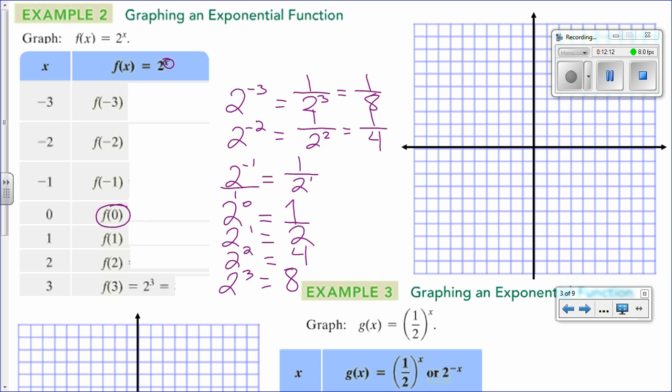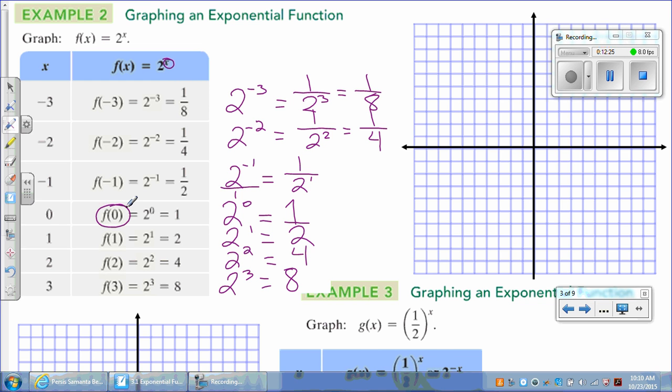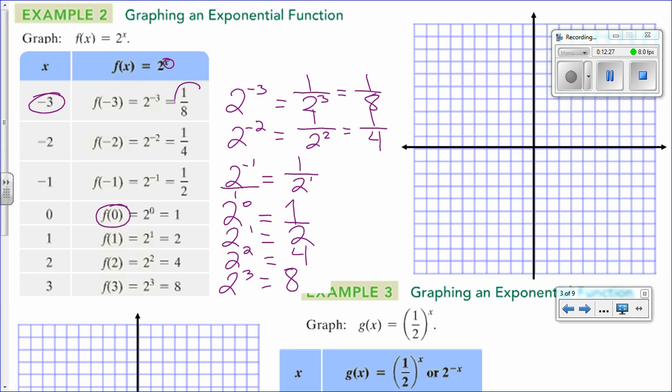Okay, so let's go ahead and check our answers. Okay, so now that you have all those y values, I want you to plot the points. So I'm circling the x value and the corresponding y value. So please go ahead and graph those.